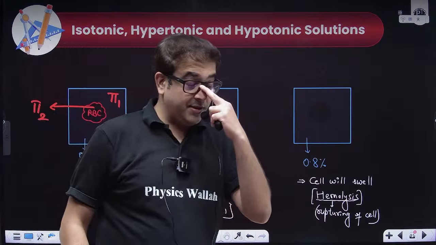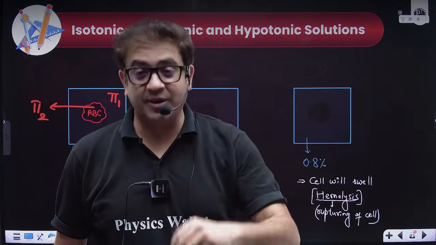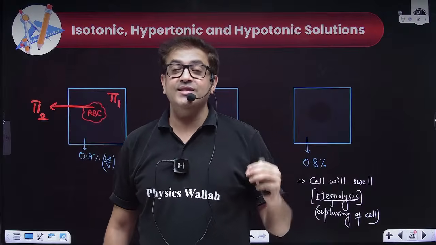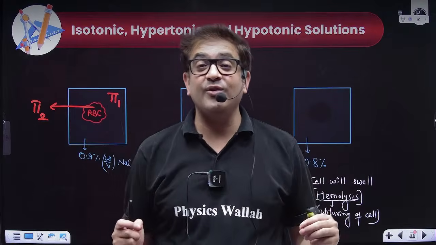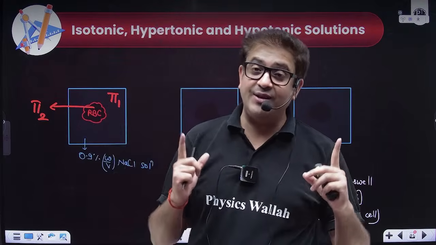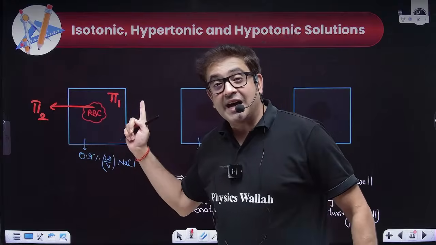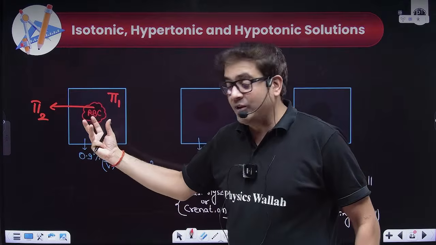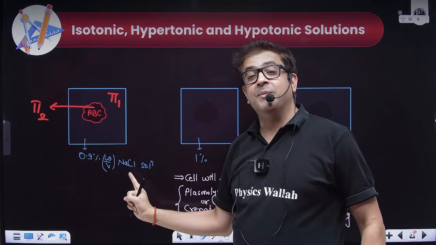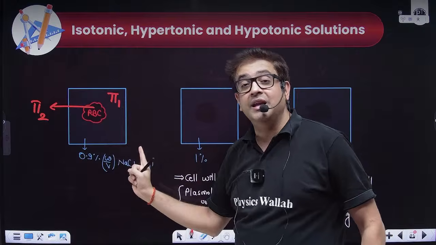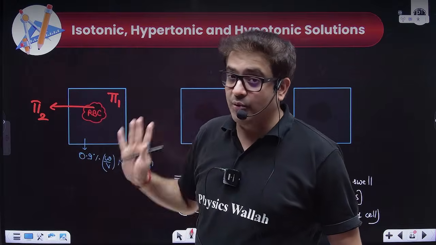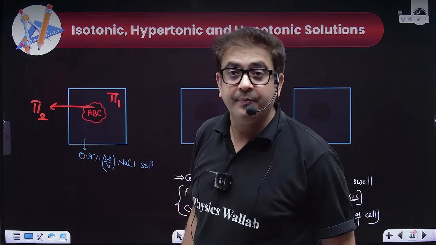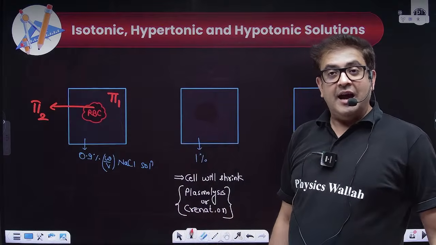So not vapor pressure, I beg your pardon, osmotic pressure. So what are isotonic solutions? Solutions which have the same value of osmotic pressure are called isotonic solutions. And because RBC has exactly the same osmotic pressure as 0.9% mass by volume NaCl solution, therefore they are termed as isotonic solutions. Point number one.